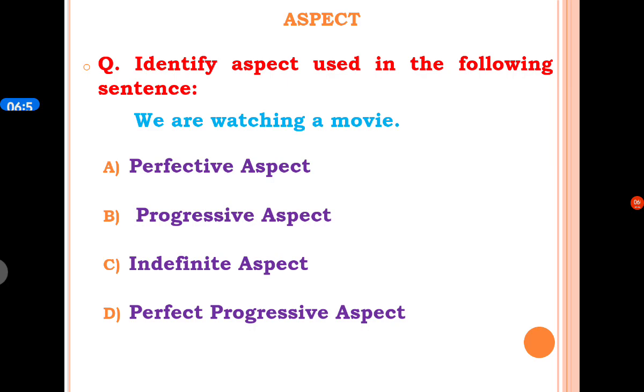The next MCQ is, identify aspect used in the following sentence. We are watching a movie. A option is perfective aspect, B option is progressive aspect, C option is indefinite aspect, and D option is perfect progressive aspect.